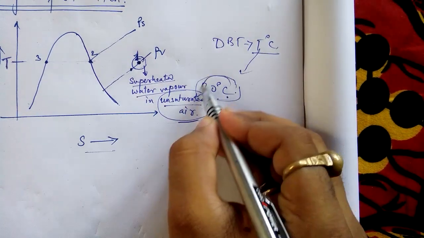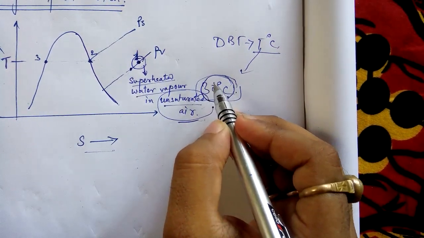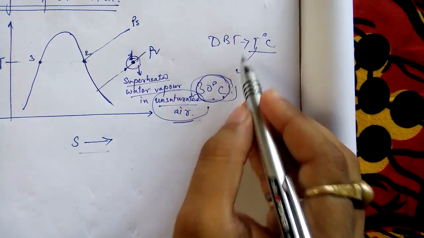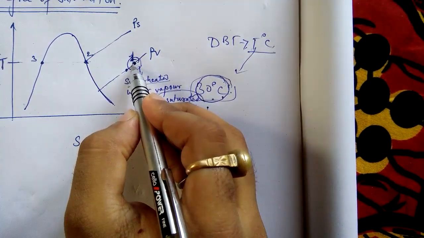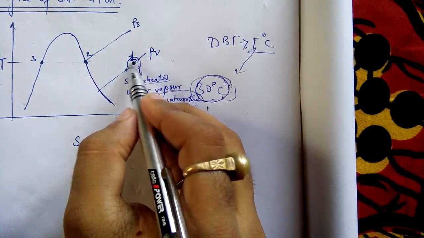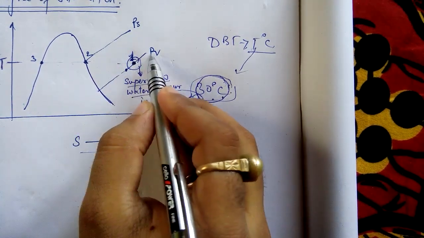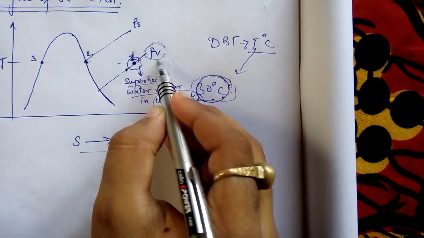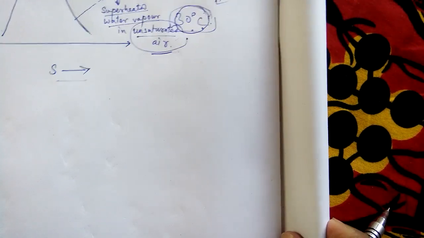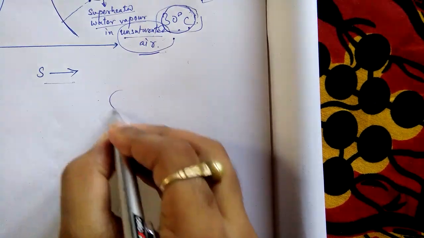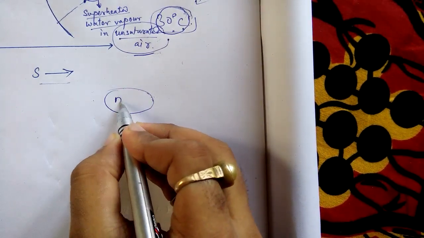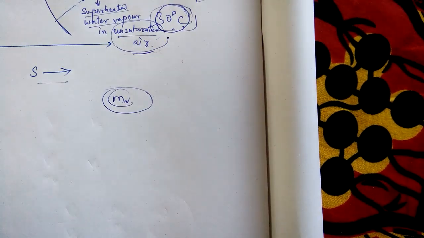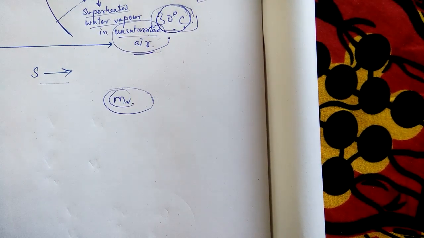Suppose my temperature is 30 degrees Celsius. This is just an example. I am here. Now I am trying to cool. And my pressure is PV. What is the meaning of partial pressure? Try to understand this point first. Suppose there is moisture in the air, that means water vapor, and the mass is mv. This moisture is always going to give some pressure.